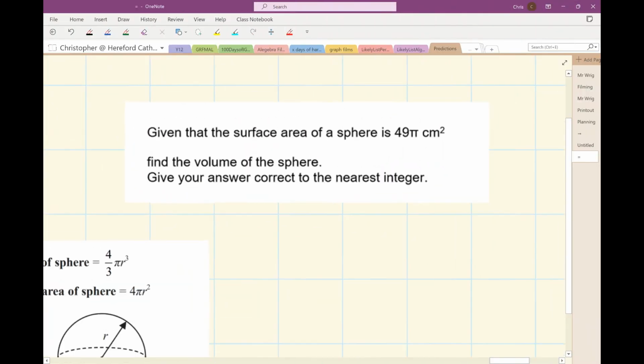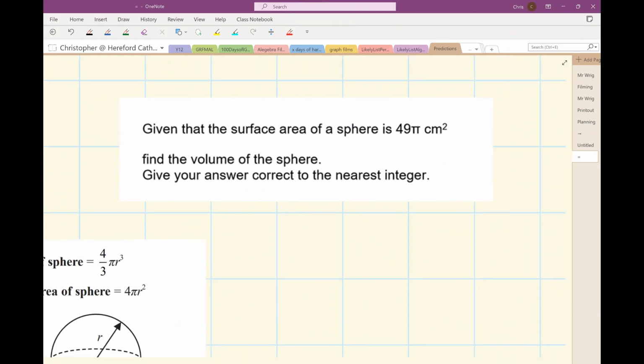Given that the surface area of a sphere is 49 pi square centimetres. Find the volume of the sphere. Give your answer correct to the nearest integer.